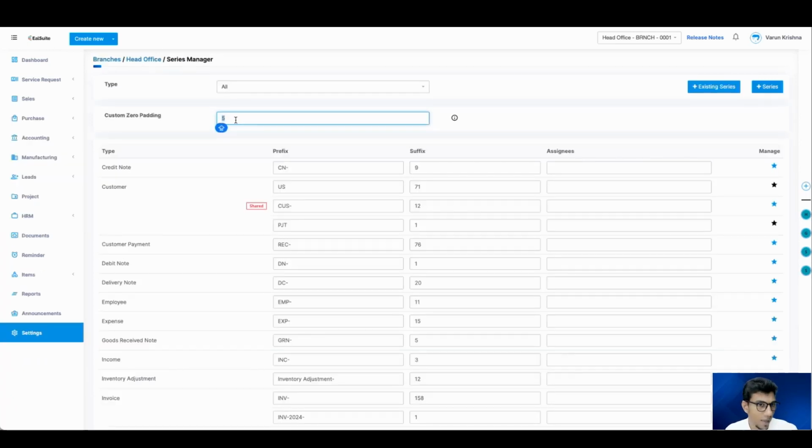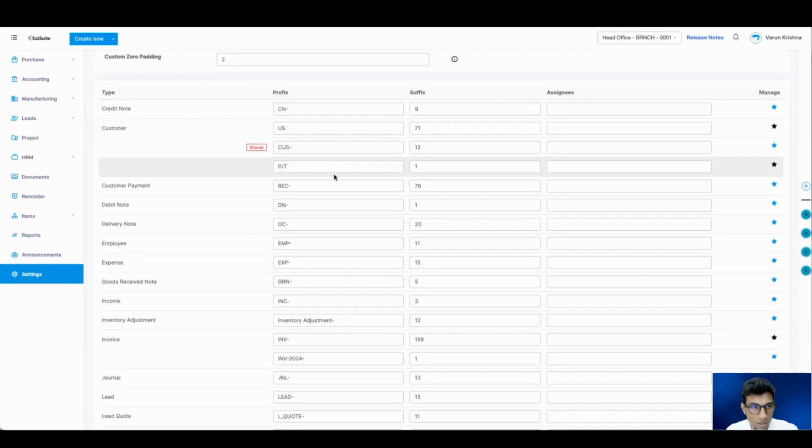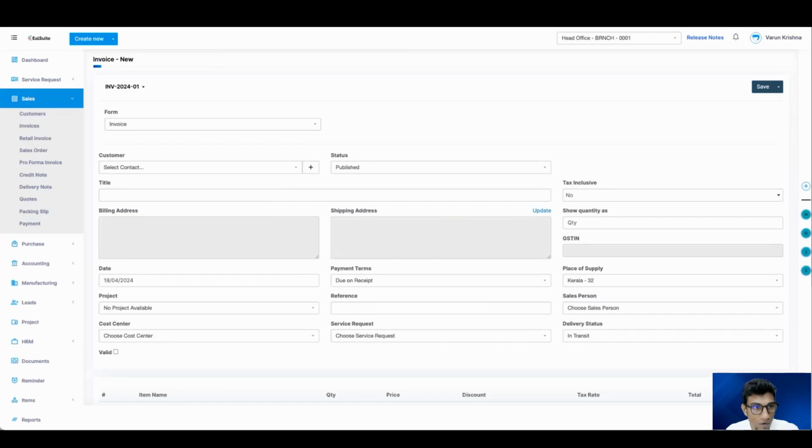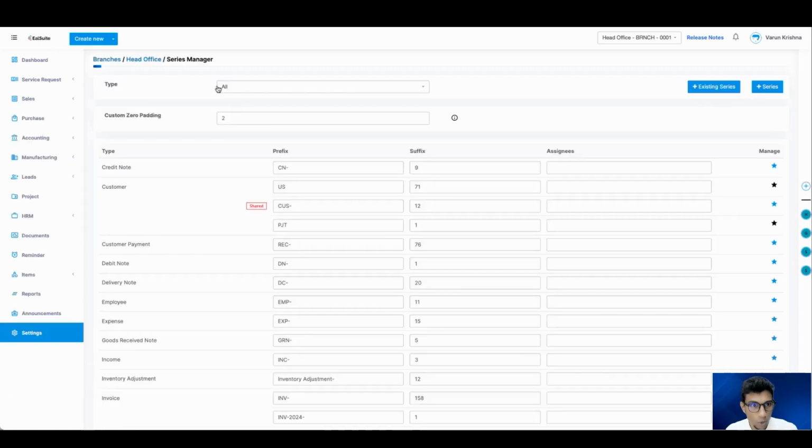But imagine I kept it like 2, right? And I saved it. Let me just reload the page. Yes. So if I reload the page, on the 2nd position, 1 comes in, right? So you can now customize your 0 padding to where you want your suffix to be, whether it's the first digit, second digit, third digit, 6th digit, 10th digit, it's up to you, right?